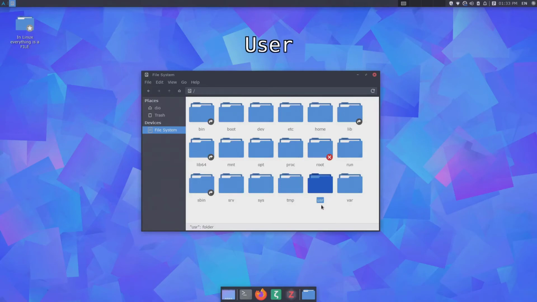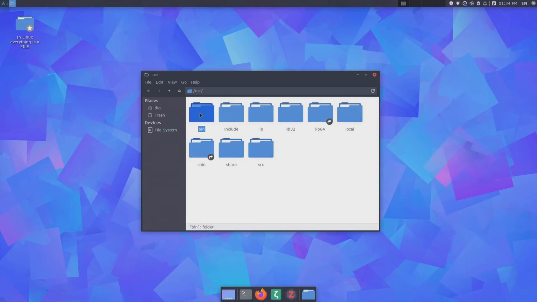User folder, or also known as Unix system resource. This is the place where non-essential software can be found, programs that are installed by the user. And as I said before, here you can also find all of those linked directories, the binaries from the bin and sbin, and the libraries from the lib and lib64. Those directories can also be found in the user. So if I go to user, there you have it. We have the bin, the sbin, the libraries.